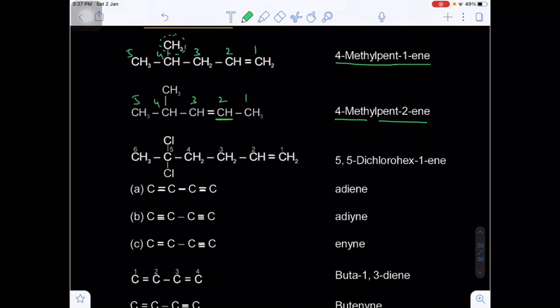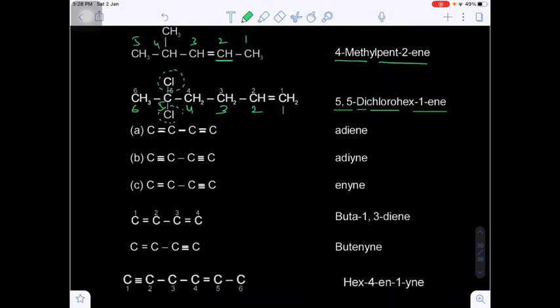Now the double bond carbon should be first preference while numbering: second carbon, third carbon, fourth carbon, fifth. There are 2 chlorine atoms on the fifth carbon, so we have to write the location twice, and the prefix di, and the secondary prefix will be chloro. 5,5-dichloro. Total 6 carbons are there, hex, and there is a double bond between 1 and 2, that's why 1-ene.